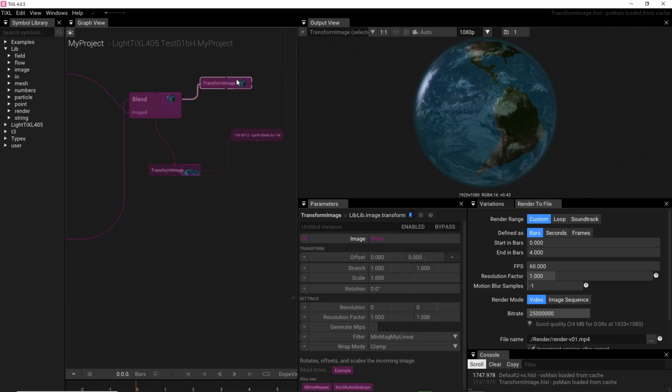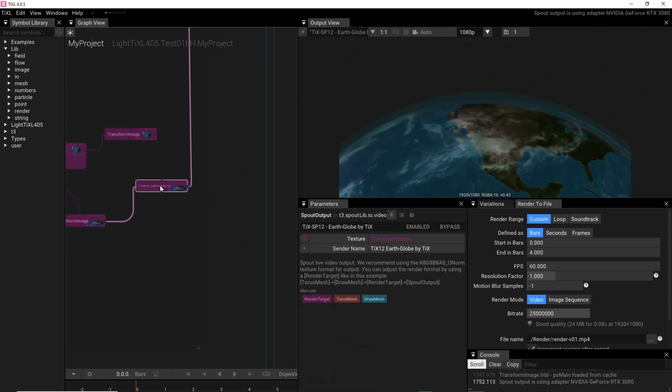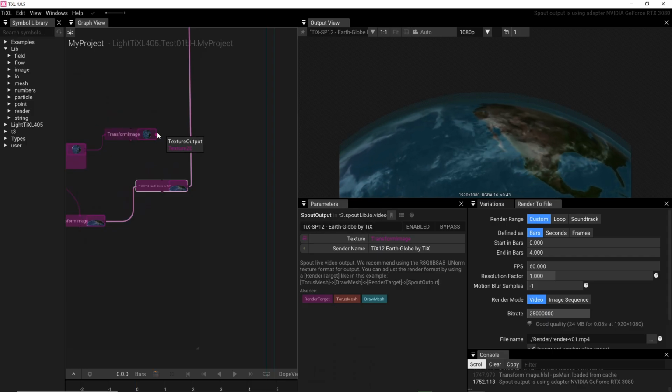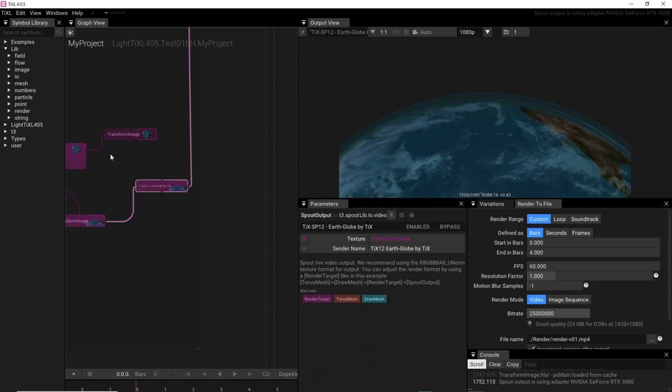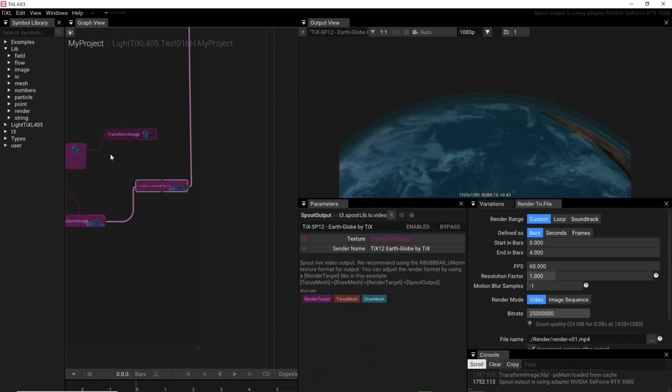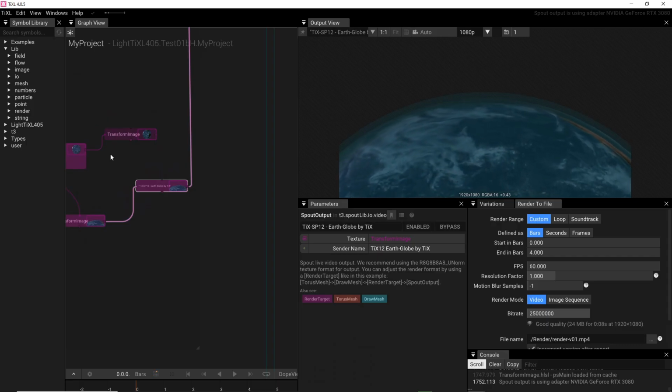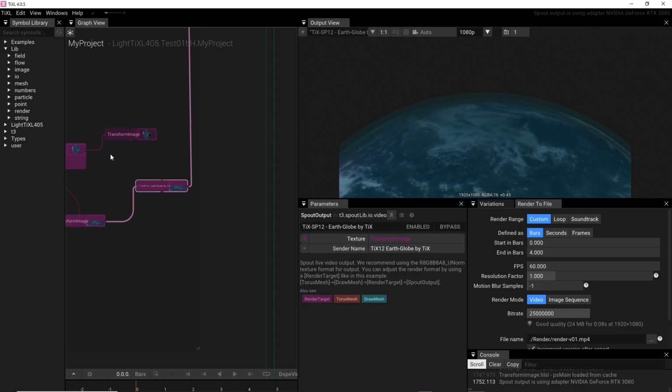Transform image, and from this transform image you can make a spout out to take it into Resolume Arena from this point. And for this spout out I make a separate tutorial.